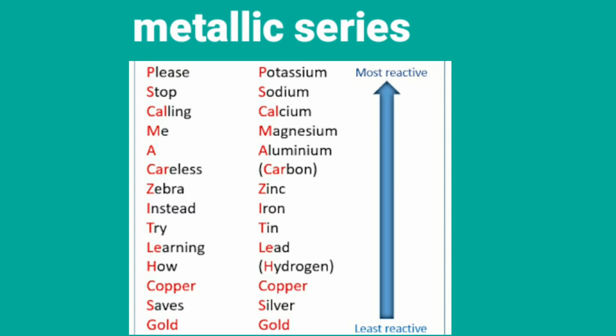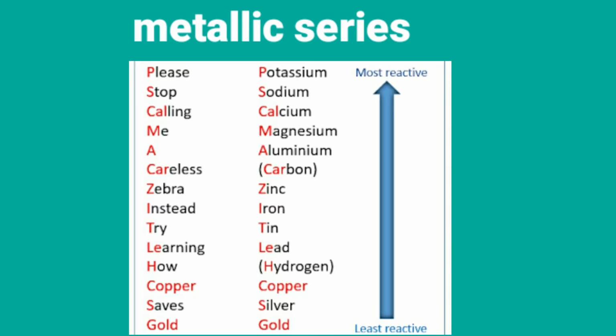So please, P stands for potassium, S stands for sodium, C stands for calcium, M stands for magnesium, A stands for aluminium, C stands for carbon, Z stands for zinc, I stands for iron, T stands for tin, L stands for lead, and H stands for hydrogen, C stands for copper, S silver, G gold.